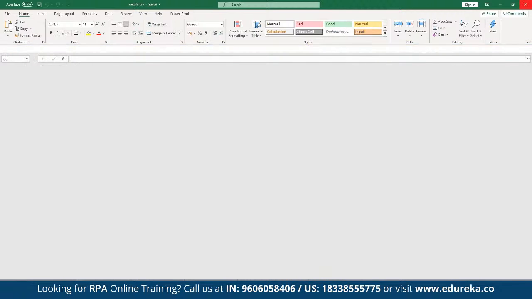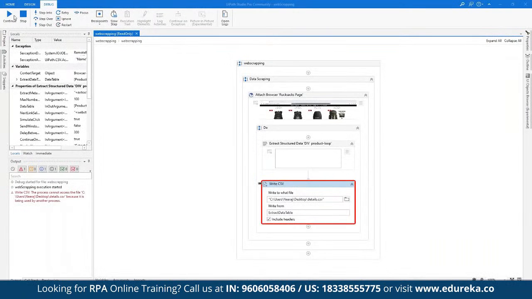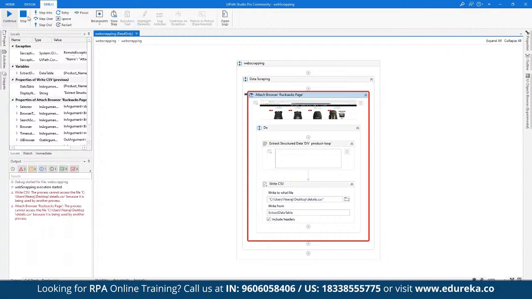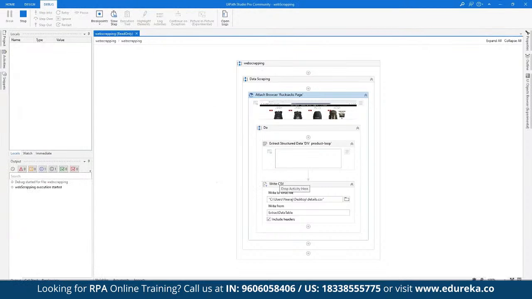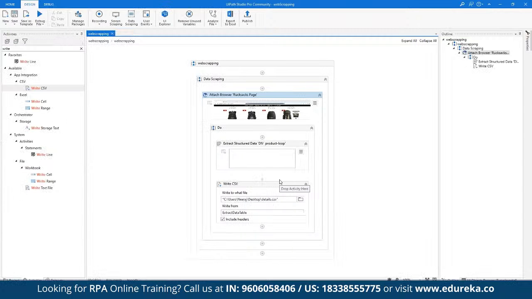So here we can close the file, and now again we can stop the entire automation, and now we can rerun it. So once the file has been stopped here, again we can rerun the same process. Now the file is no longer in use, so the automation is going to get completed perfectly without any errors. So as you can see here, this has been completed without any issues.